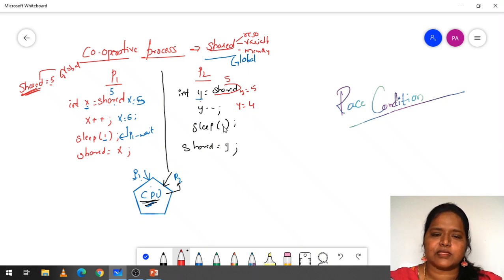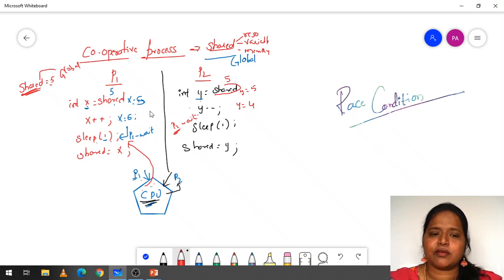Next, sleep of 1. Sleep of 1 in the sense, now the process P2 has to wait, but not the CPU. Only the process P2 is going to wait. At that time, the CPU will check whether any other process in the ready queue wants to execute in the CPU. Yes, because we have taken only 1 millisecond to halt the process P1. In this time, it is going to execute this P2 process. When the time has completed, the CPU has to switch to process P1 again.